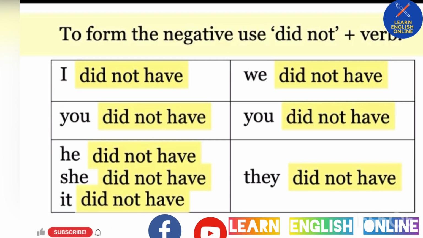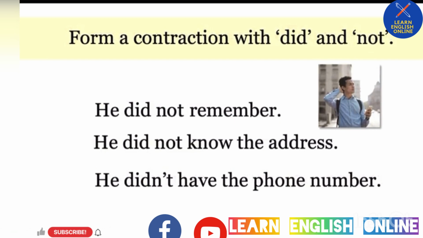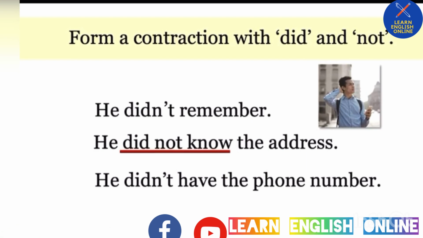Let's look. Form a contraction with did and not. Look at the sentence, he did not remember. To make the contraction, drop the O in not, move the N and the T over to form one word, and of course, remember, we need an apostrophe. He didn't remember. He did not know the address. He didn't have the phone number. So we have two ways to say the past negative, and that is with did not and didn't.